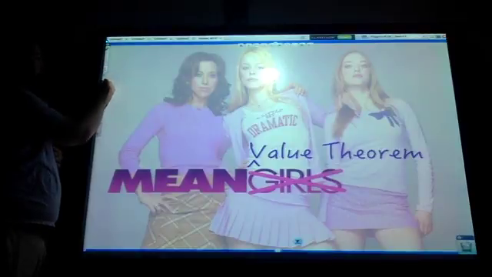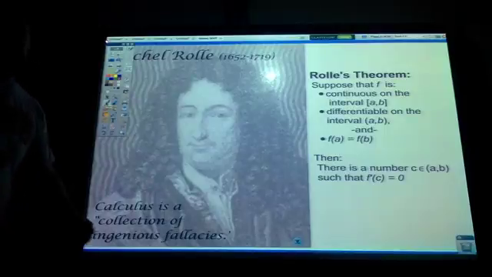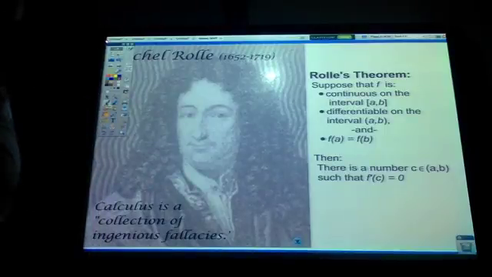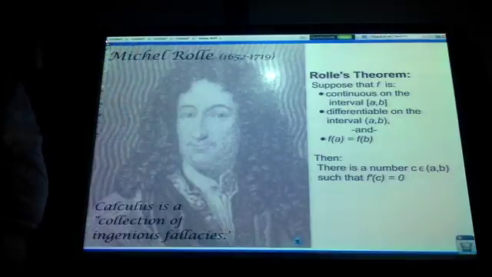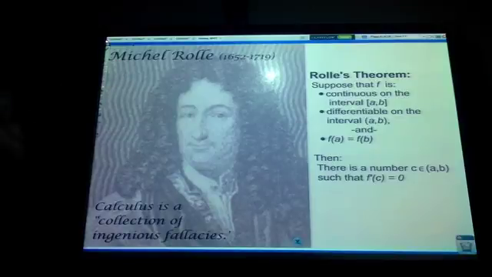So the Mean Value Theorem. Before we get to the Mean Value Theorem, we need to talk about Rolle's theorem. I can't roll my R's like you would in French, but Rolle's theorem was developed by Michel Rolle. He was a French mathematician.